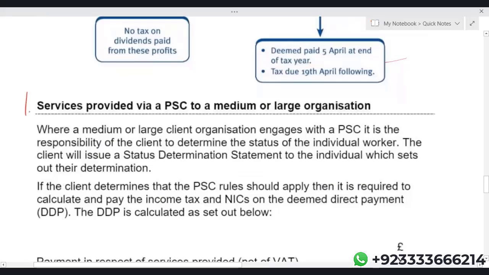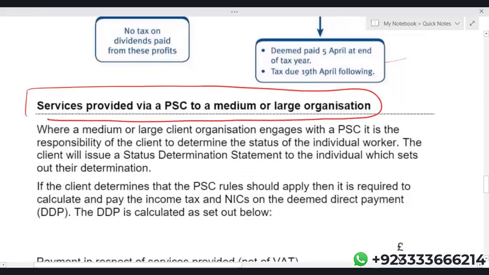Now, this is something new. Listen carefully. Whatever we have discussed so far was a personal service company getting contracts for services from small clients. What if you are a personal service company and you are getting contracts from a medium or large organization? Where a medium or large client organization engages with a personal service company, it is the responsibility of the client to determine the status of the individual worker. The client will have to issue a status determination statement to the individual, which will set out their determination.